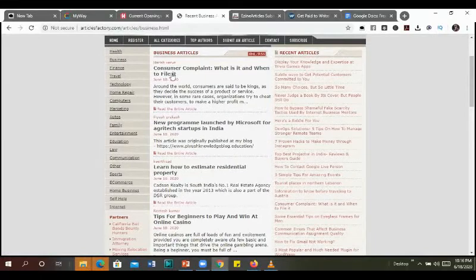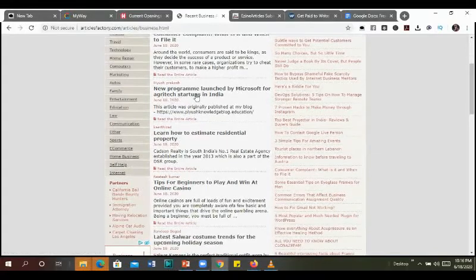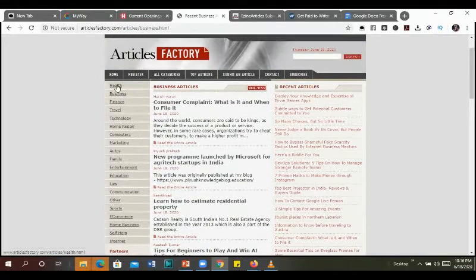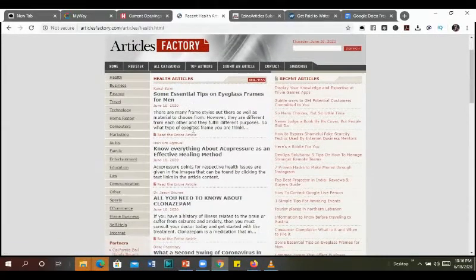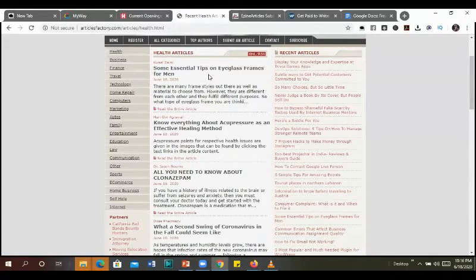As soon as you select business, you have different articles which are business articles. Let's take a look, for example, at the first article on business. Consumer complaint, what it is and when to file it. New program launched by Microsoft for agriculture startup in India. Learn how to estimate residential property. Let's look at health and see what they are writing on health. Some essential tips on eyeglasses frames for men. Wow, I'm sure this will be getting a lot of traffic from it.